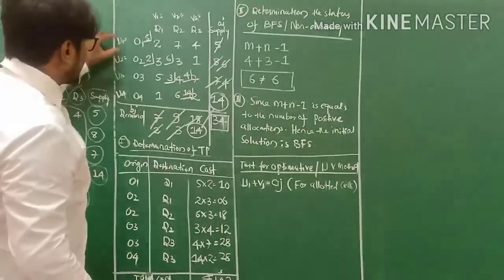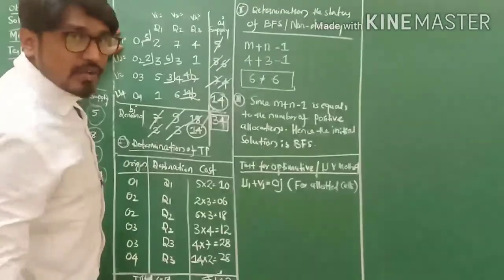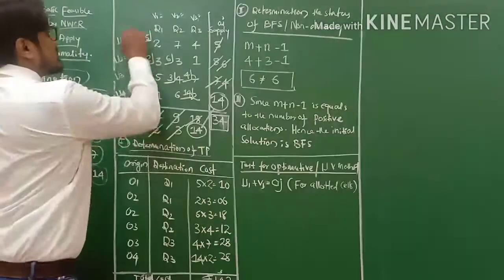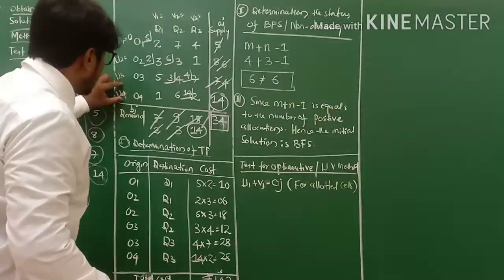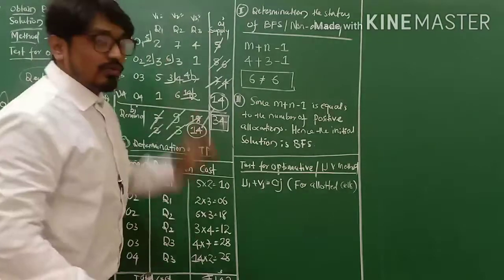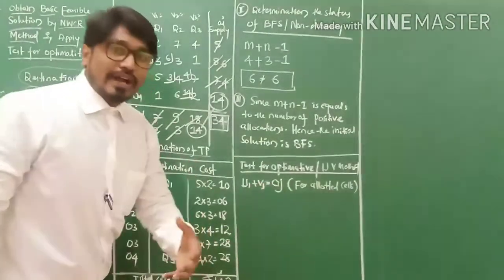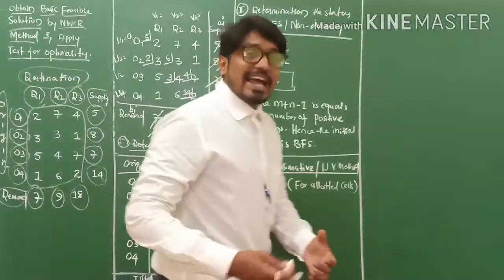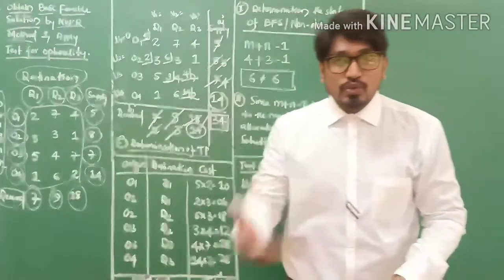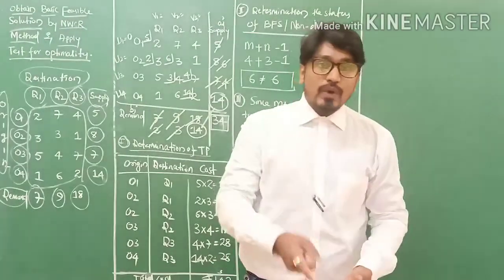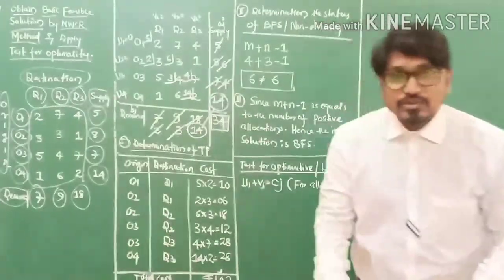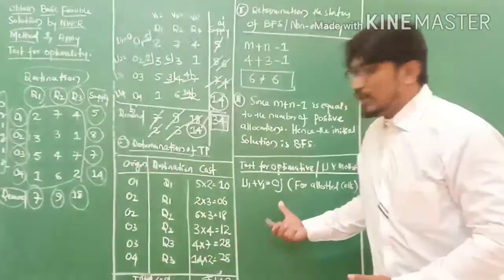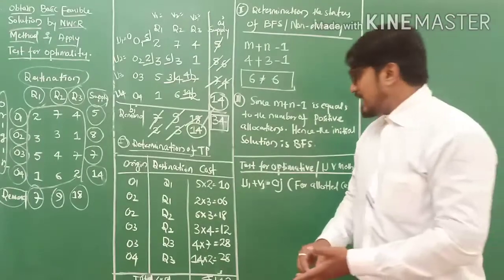First, U1 is always 0. No need to calculate U1. We have to calculate U2, U3, U4, V1, V2, V3. So how to find out U's and V's? I'll explain it here in the test for optimality.